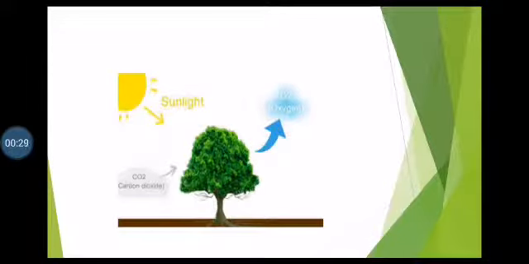There is a picture in front of you. What's going on in the picture? The trees are absorbing sunlight, and at the same time they are absorbing carbon dioxide and releasing oxygen. So what's going on here? There is a gaseous exchange in plants.